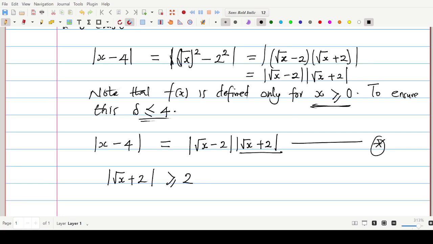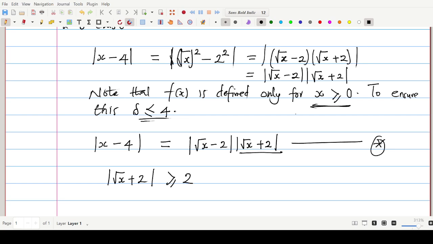If x takes a 0 value, we shall have the square root of 0 to be 0. And the modulus of 2 is simply 2. Hence the equality in the weak inequality, greater than or equal to 2. Then x can take other positive values that will make the modulus bigger than 2. Hence we said it is greater than or equal to.